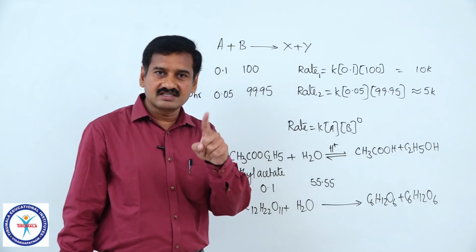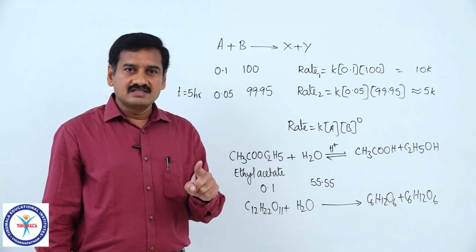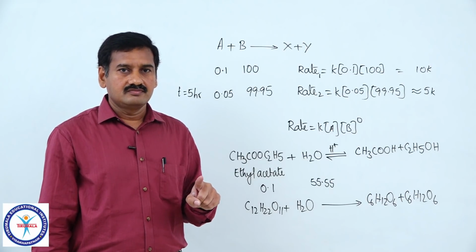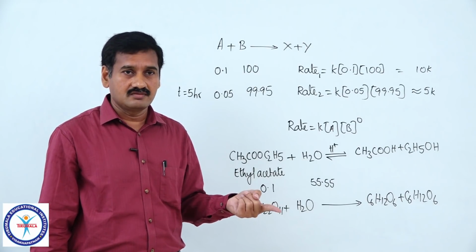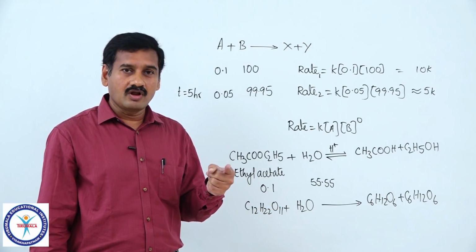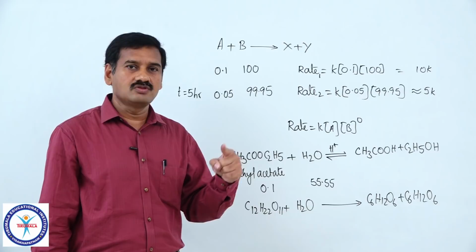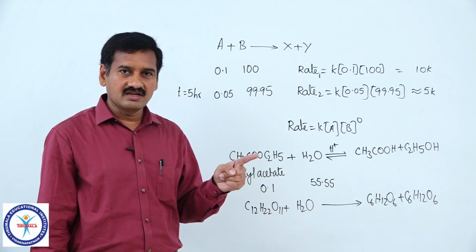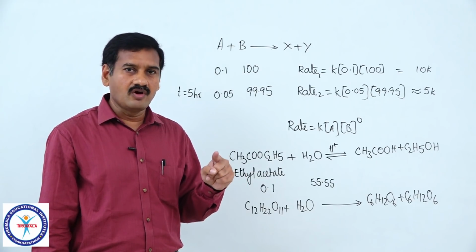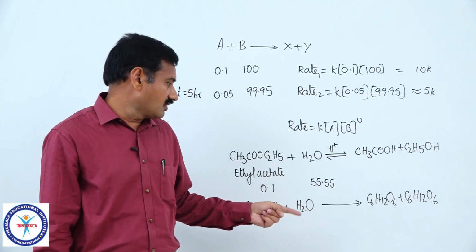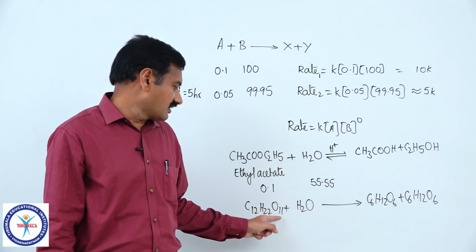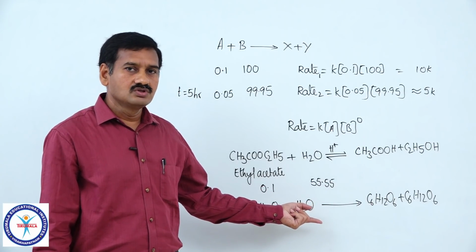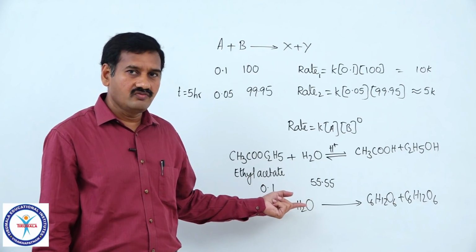So, what are the points we are discussing now? As far as an elementary reaction is concerned, in most of the cases, molecularity may be equal to order. The number of molecules involved in collisions which lead to the formation of products is equal to the order of reaction in most of the cases. But there are some examples in which order and molecularity are not the same. Example, hydrolysis of ester in presence of acid catalyst or inversion of sucrose. Sucrose conversion to glucose and fructose are examples of pseudo unimolecular reactions or pseudo first order reactions.